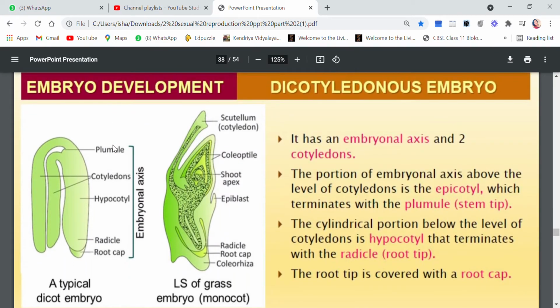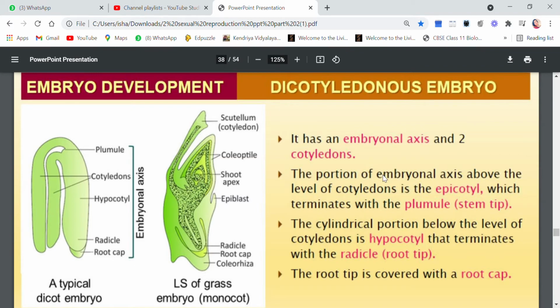Now let's see dicotyledonous embryo. Now it has an embryonal axis. So this is embryonal axis. And it is also having two cotyledons, as you see here. These are the two cotyledons.